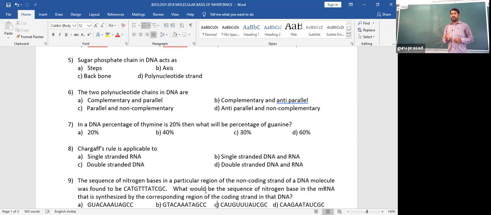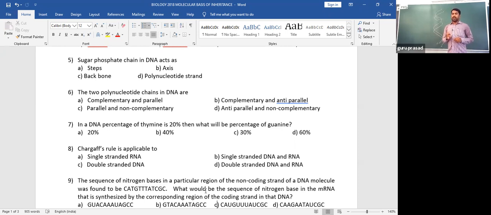First of all, they are not parallel, they are anti-parallel, and non-complementary is also wrong. They are complementary to each other. Now I'll come to that point, what is complementary. Option D, anti-parallel and non-complementary. Of course, they are anti-parallel, but they are not non-complementary. They are complementary and anti-parallel. So option B is the right answer.